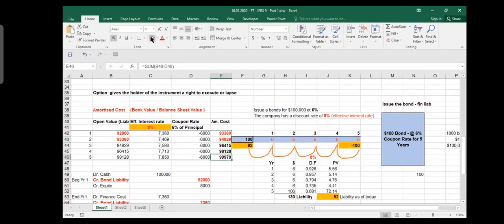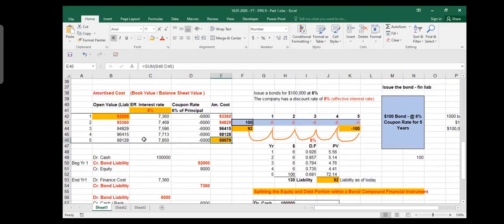And you notice that at the end of year 5, it would be 100,000. There is a difference of $21, and that $21 is because of some rounding off. Essentially it should become $100,000, and then you will pay off your liability. And here are the double entries for this. You would understand. Now, this is called amortized cost.